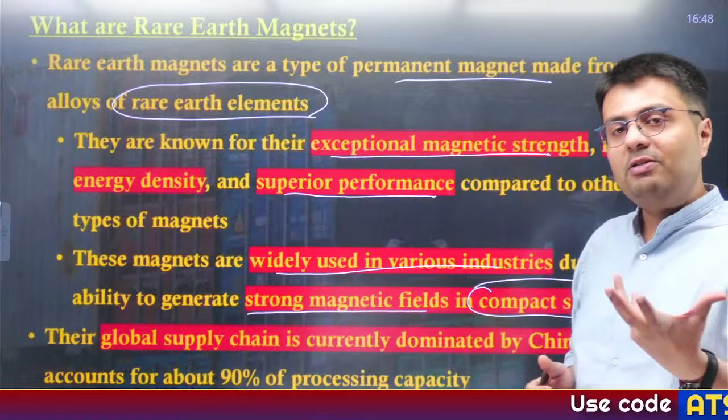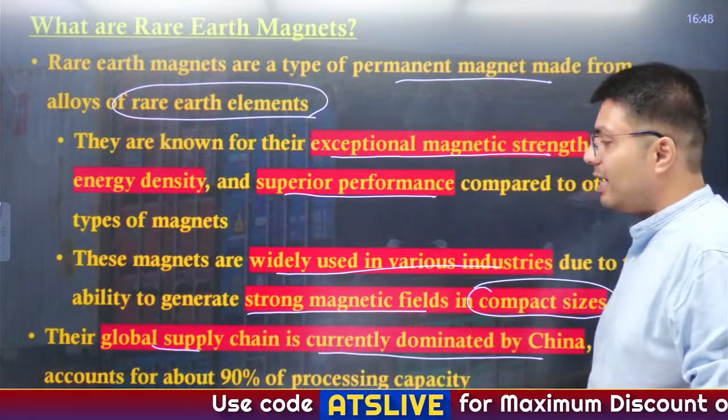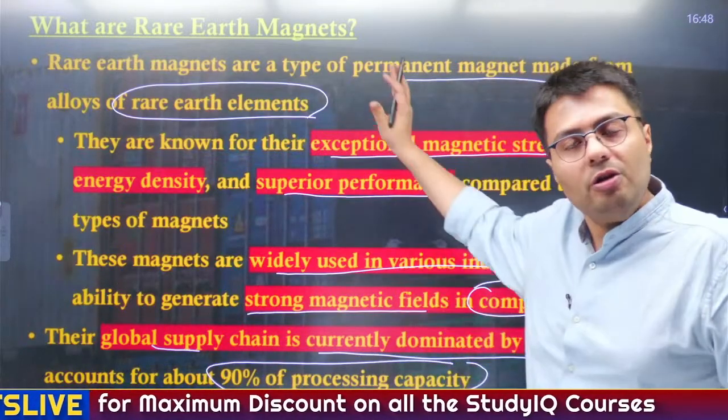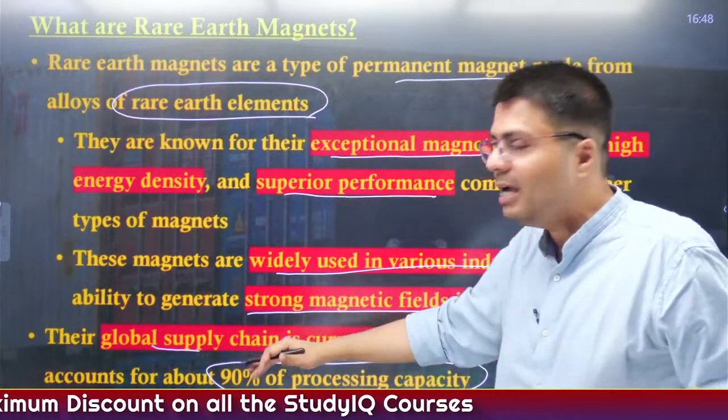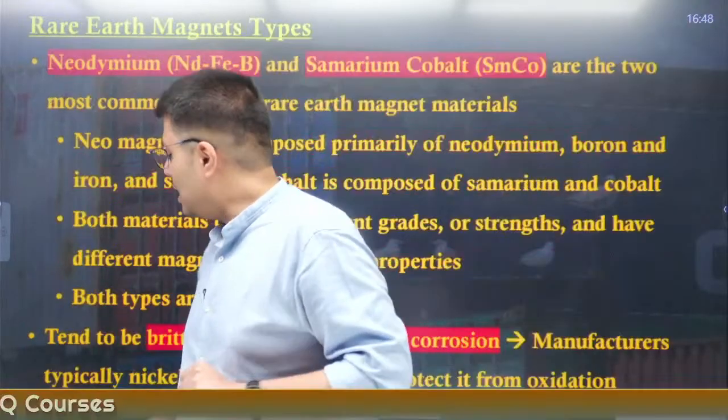Now, the big part of these rare earth magnets is that their global supply is currently dominated by China, which accounts for 90% of the processing of rare earth elements used to make these magnets. Obviously, it is China's prerogative to control the global supply chain.